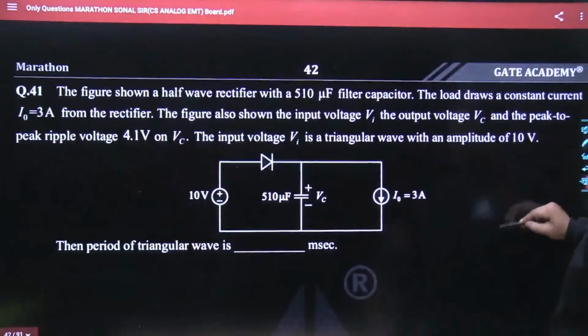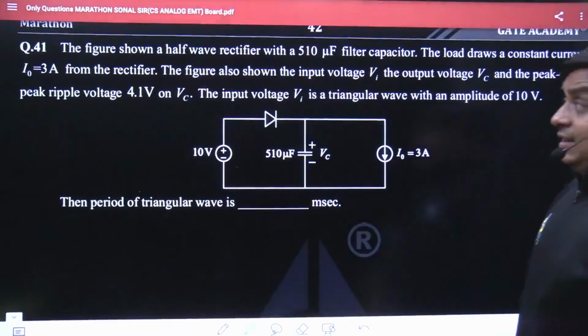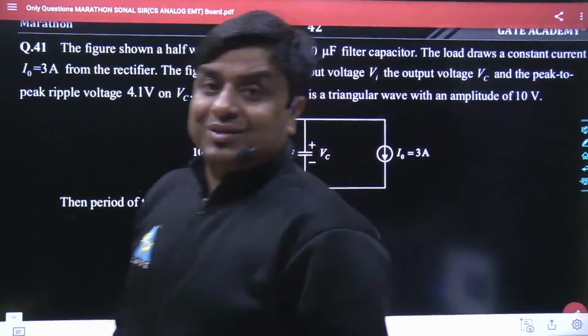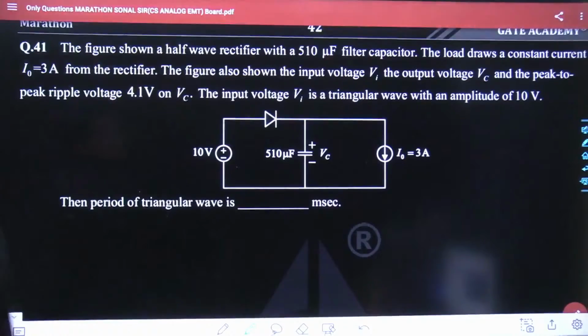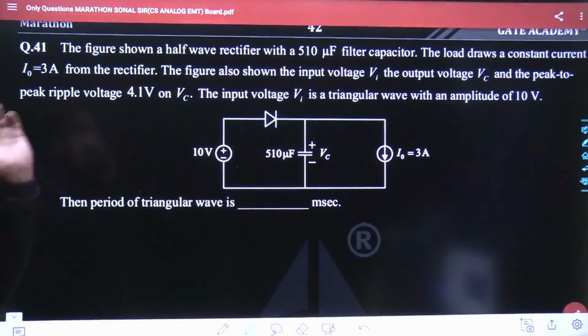Let me take 2 or 3 more problems. Anyways, this problem had come once in GATE Electronics. I am not going to discuss much about this problem because a lengthy derivation is still behind it, but still tell me what could be the best answer.